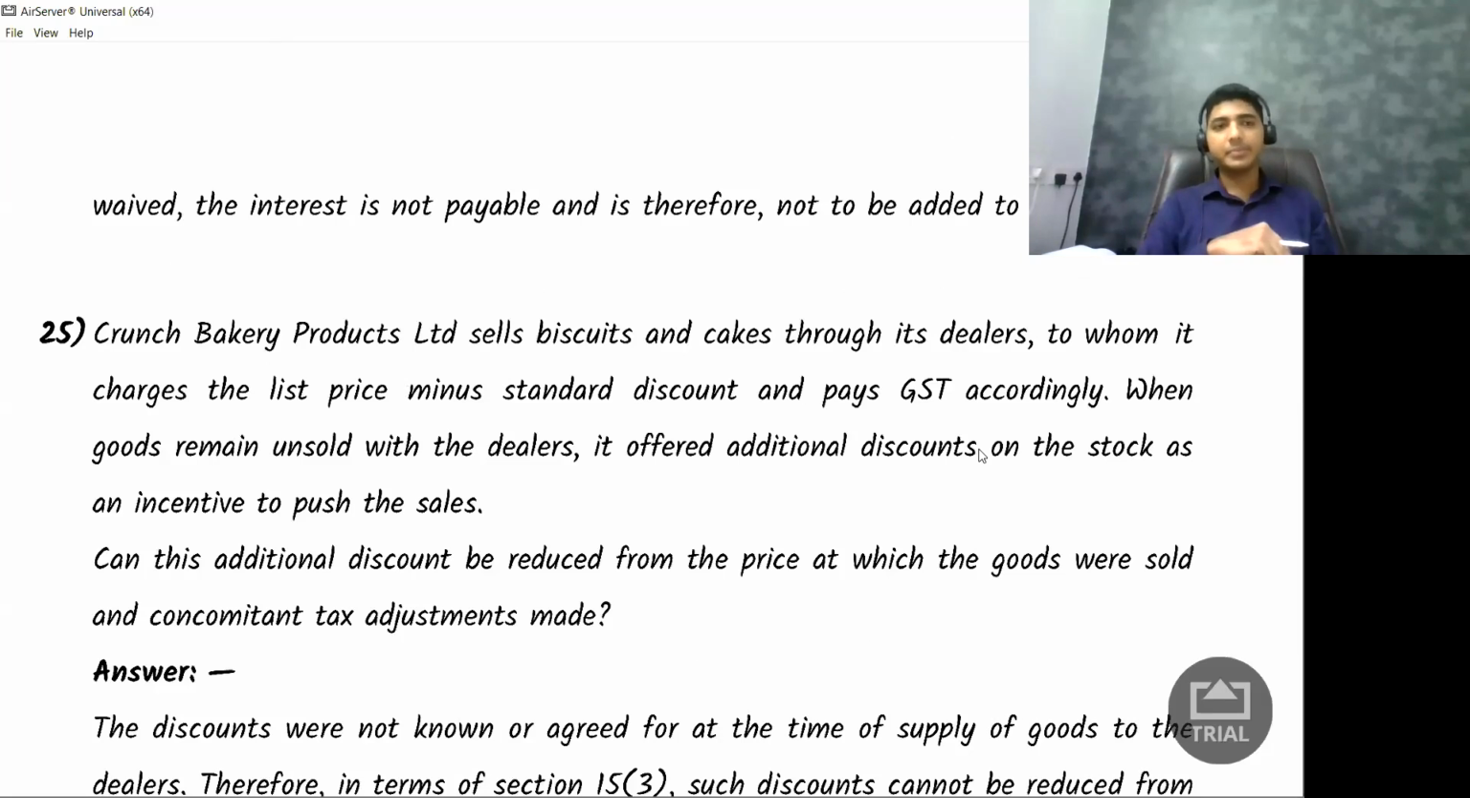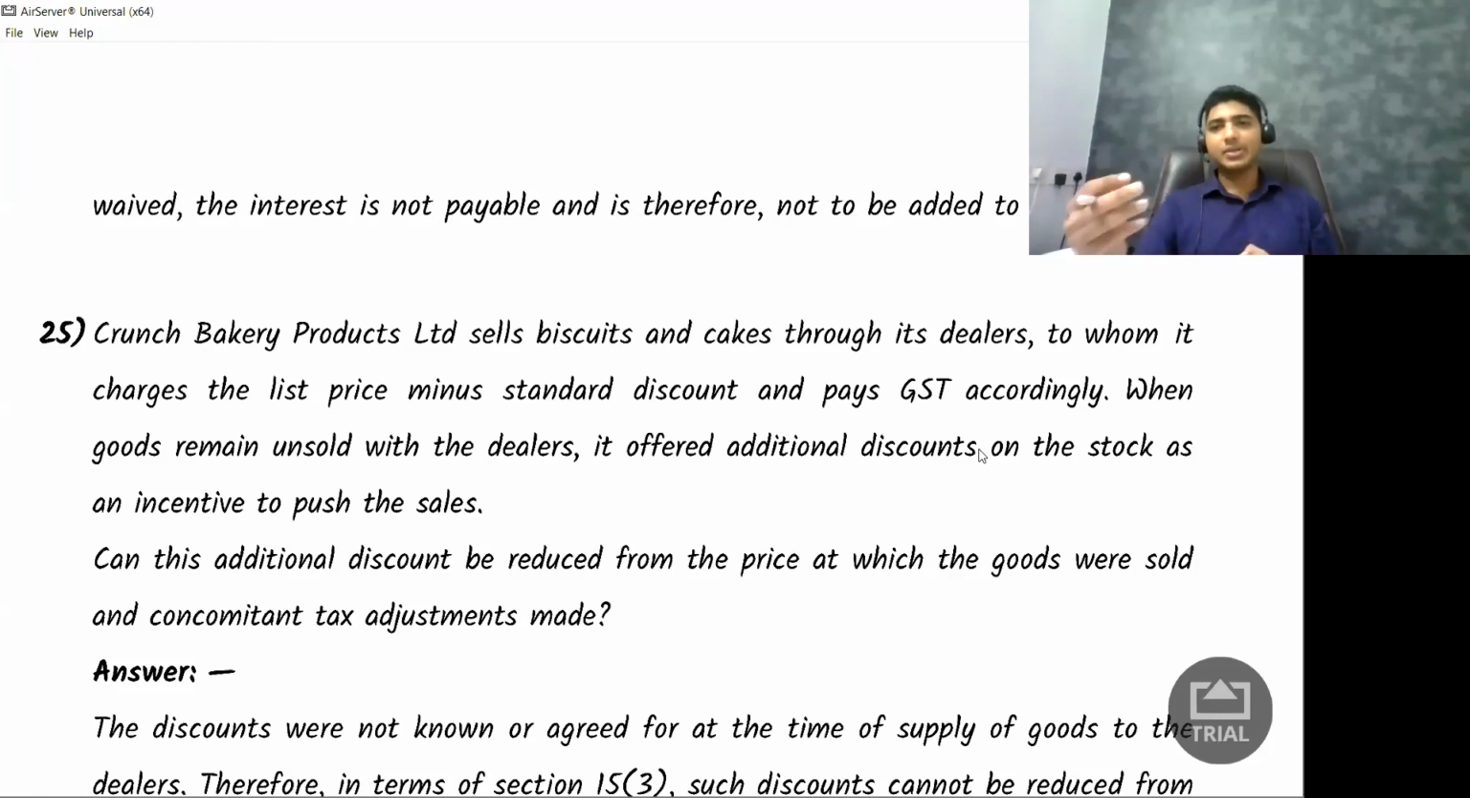Question number 25. Crunch Bakery Limited sells biscuits and cakes to its dealers, to whom it charges the list price minus standard discount and pays GST accordingly. When goods remain unsold with the dealers, it offers additional discount on the stock as an incentive to push the sale. Can this additional discount be reduced from the price at which the goods were sold, or can tax adjustment be made? That is the question.